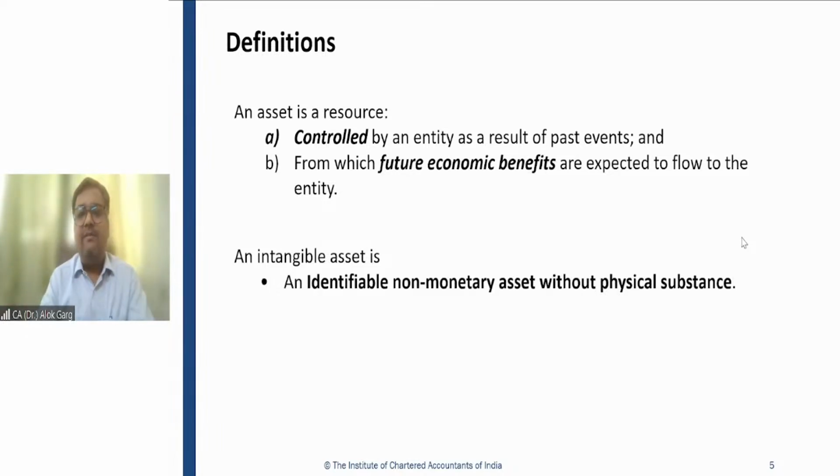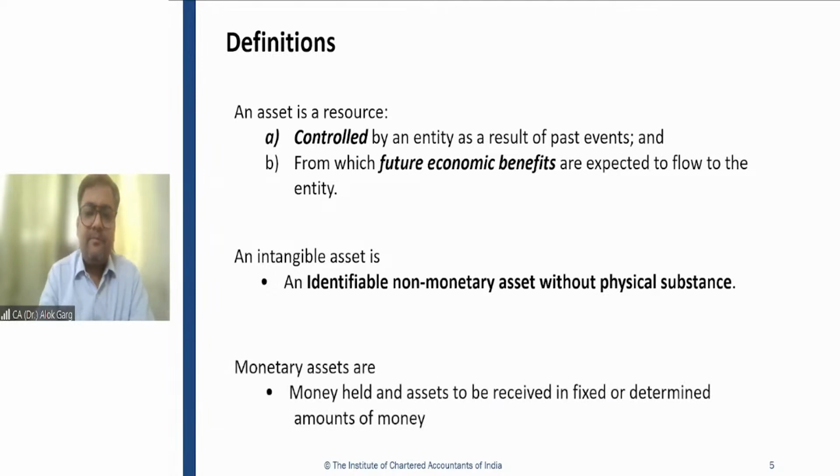Right, friends? So whenever there is a mix of tangible and intangible, you need to see which is more significant, which is the more integral part. A robot is an intangible asset. It is not a tangible asset.